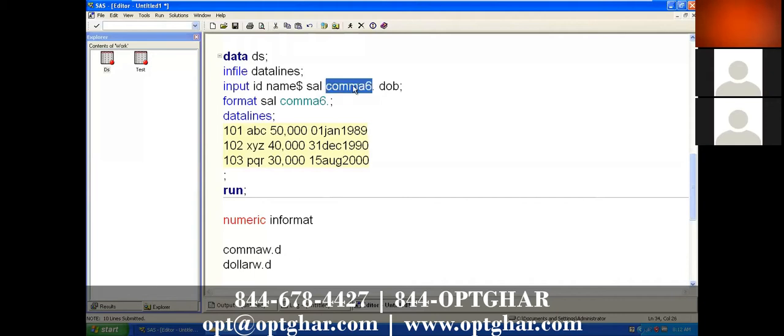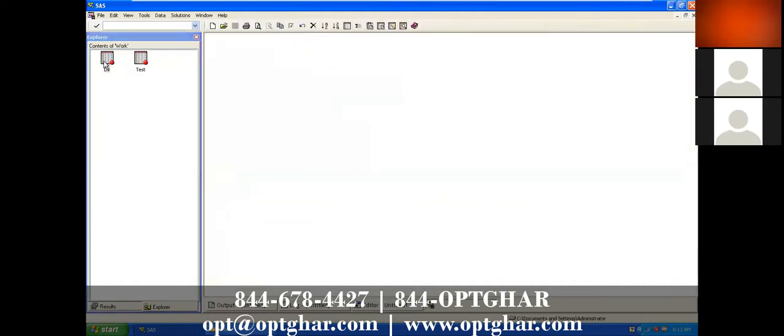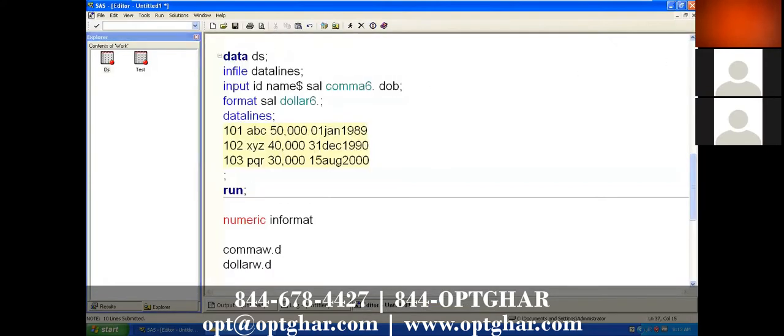After writing the format, suppose my requirement is I want to write the dollar symbol here, not comma. Because it is my requirement, dollar 6 dot. Now it will come with a dollar, it doesn't come with a comma. But in the raw data, he has given it with a comma, and in the final output, he is expecting the dollar symbol. You got it?